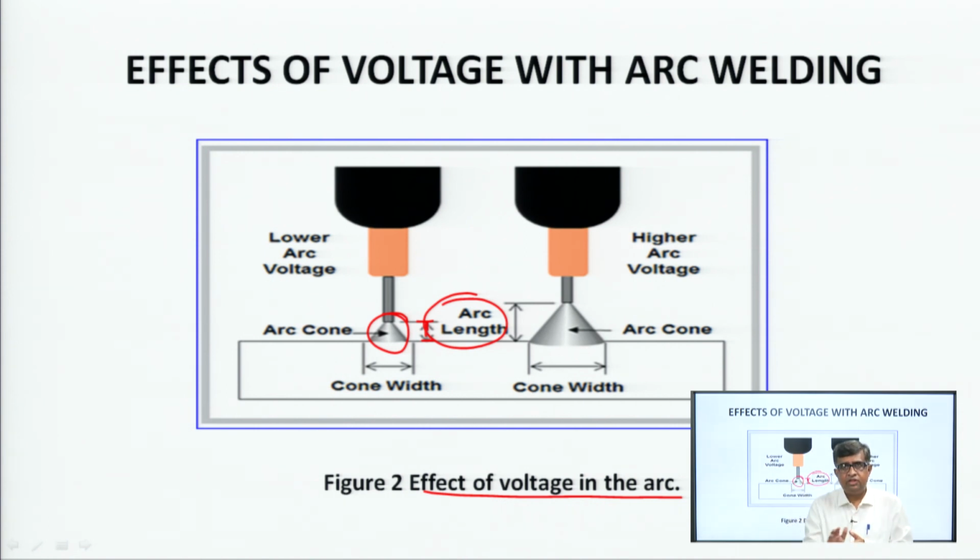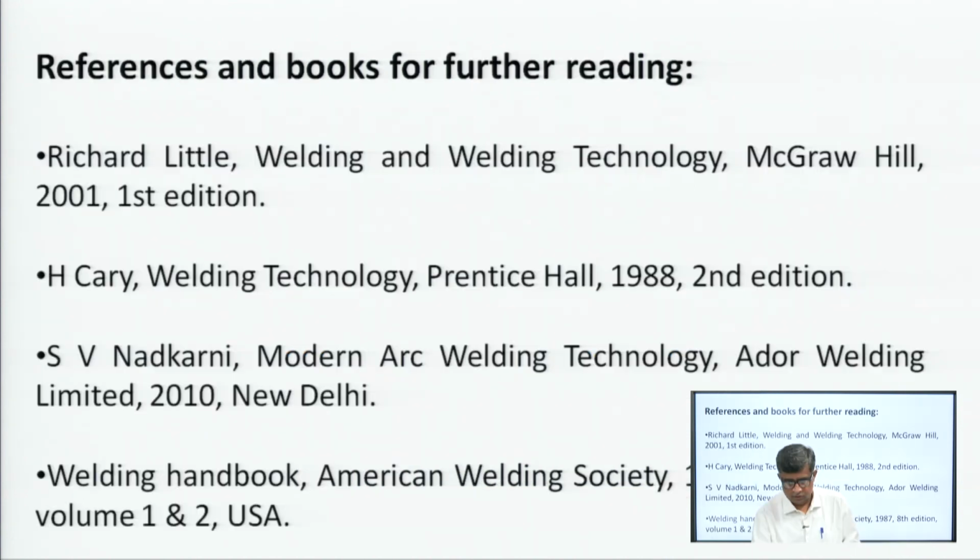So, if you have understood these two, I have tried to explain from the diagram, it will depend on the power source which we are using. If we are not using the proper current ratings of power sources, then it is impossible to get this, and a situation may come which will spoil your jobs or the work pieces. Even if you do the welding, that will be of no use, as it will be of poor welding quality, and you will not get a productive welding output. So, these are my references and books.